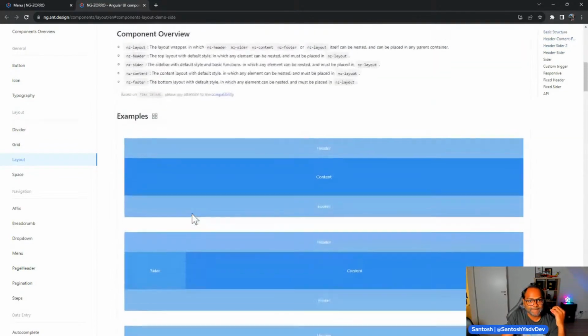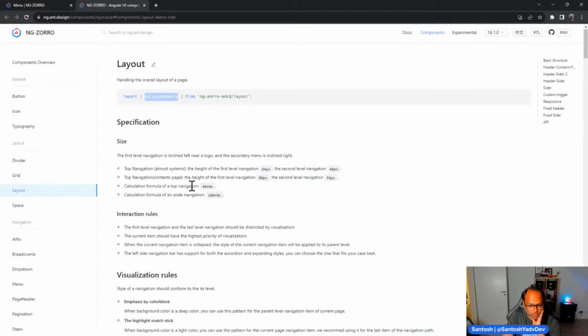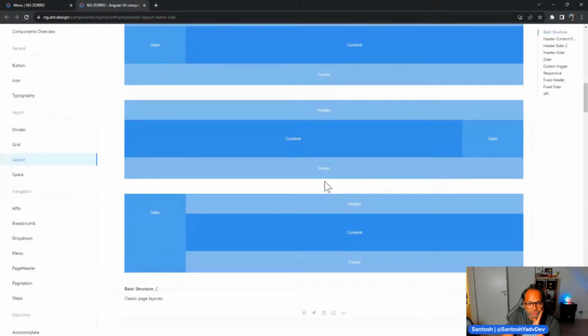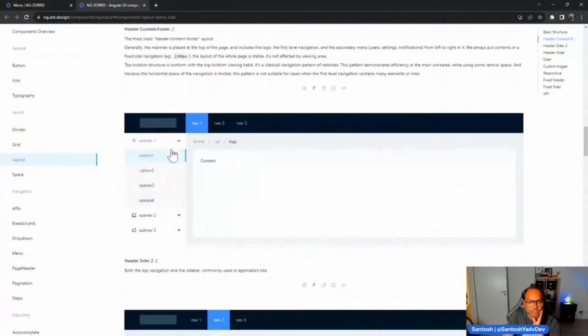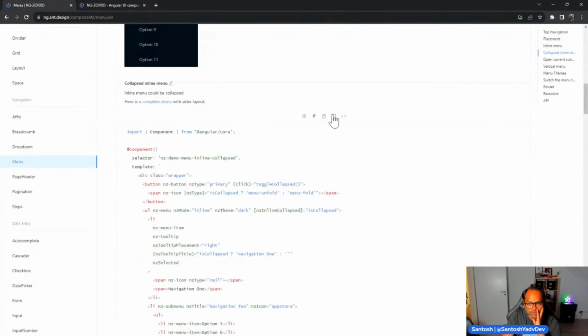Let's see the API. It says you have to import this module for handling the overall layout of a page. So we have to say NzLayoutModule, and then we can use the various components which we have here. This is the one which is created, and we can see it here, but copy the generate command. Should we give it a try? Let's do that. And I wanted to see the entire code.